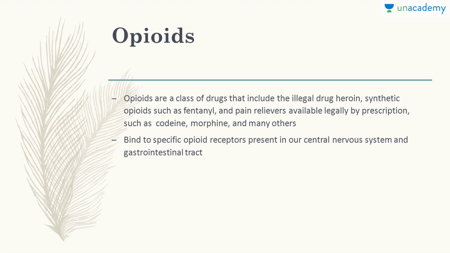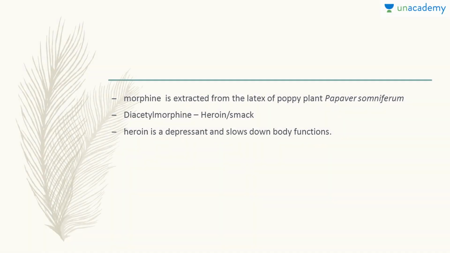So how do these opioids work? These opioids bind to the opioid receptors present in our central nervous system and the GI tract, and they simply alter the functions. Morphine is extracted from the latex of the poppy plant, which is scientifically called Papaver somniferum, and there is something called diacetyl morphine, which is heroin, also called smack.